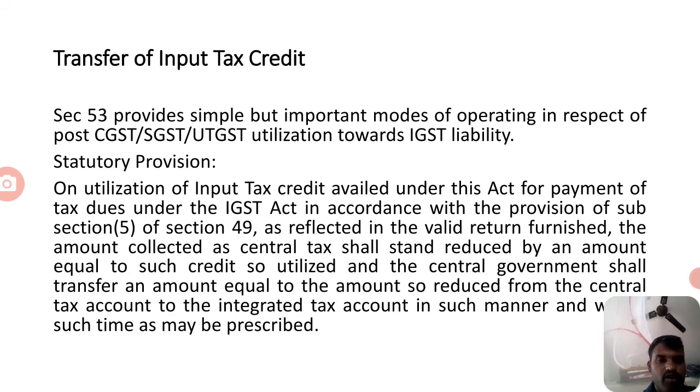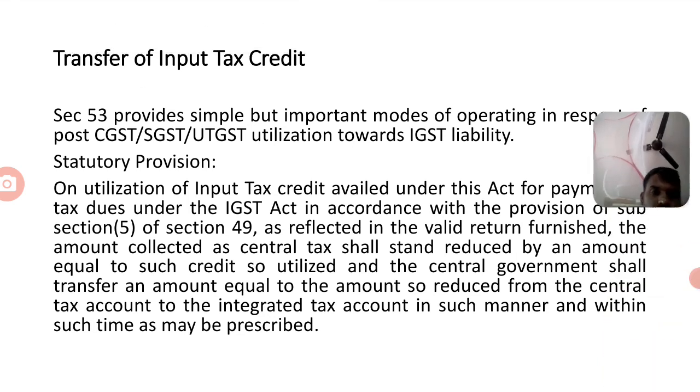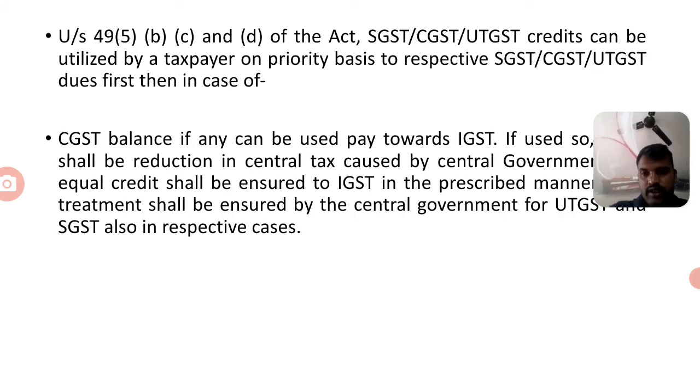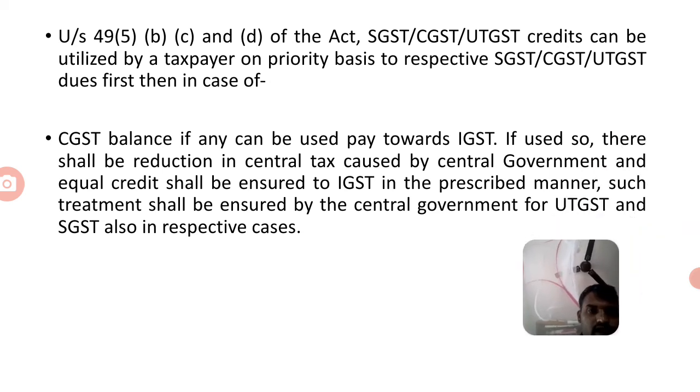so utilized, and the central government shall transfer an amount equal to the amount so reduced from the central tax account to the integrated tax account in such a manner and within such time as may be prescribed. Under 49 subsection 5 B, C, D of this Act, SGST, CGST, UTGST credits can be utilized by a taxpayer on priority basis to respective SGST, CGST and UTGST dues first, then in case of CGST balance, if any, can be used to pay towards IGST.